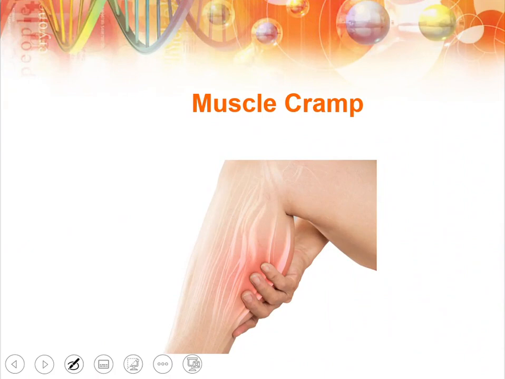Muscle cramps. We know when we do a lot of exercise, we usually get muscle cramps. Carbohydrates prevent the muscle cramps. That is why usually when you go to a gym, they give you glucose energy bottles so as you do not get muscle cramp.